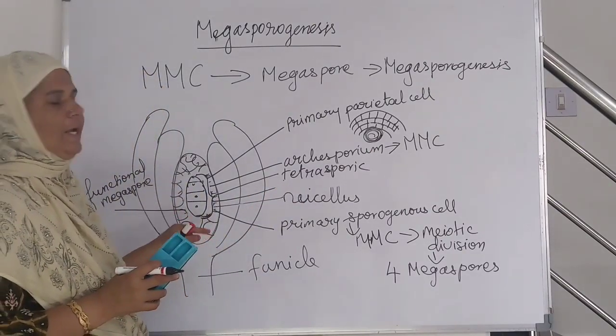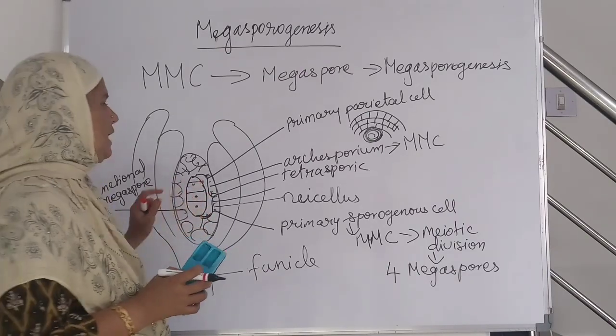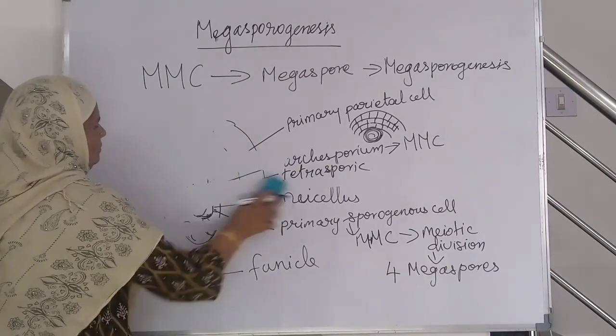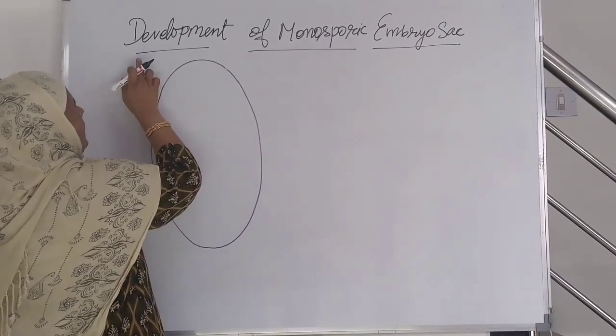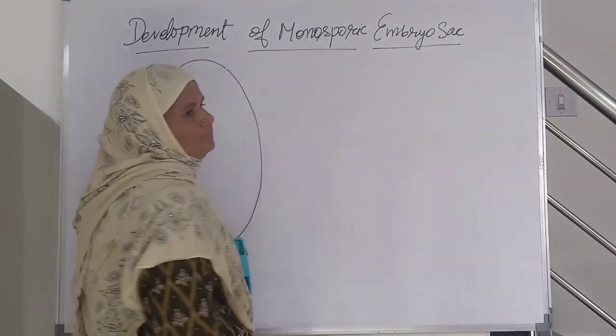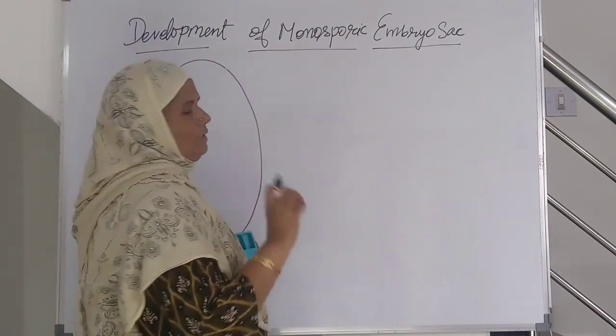Now I am going to explain the development of the monosporic embryo sac. Already I told you what is meant by monosporic embryo sac development.